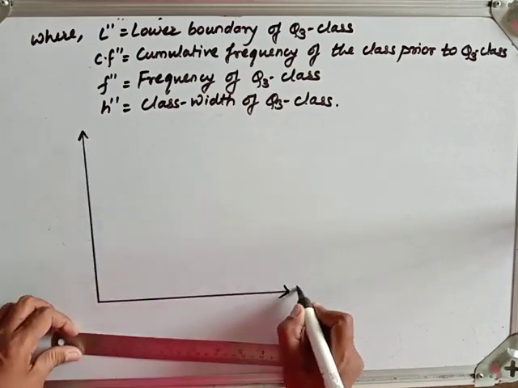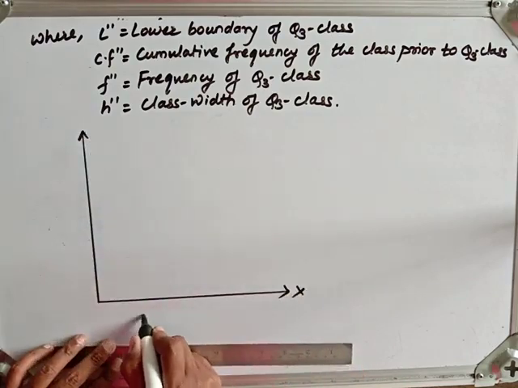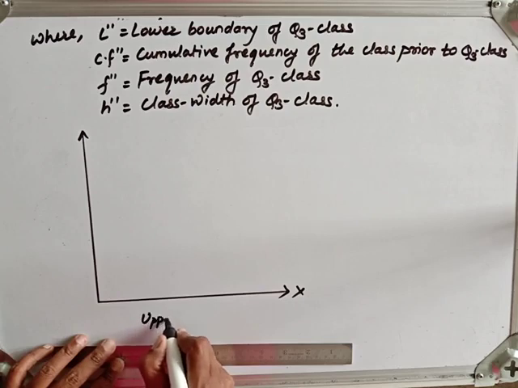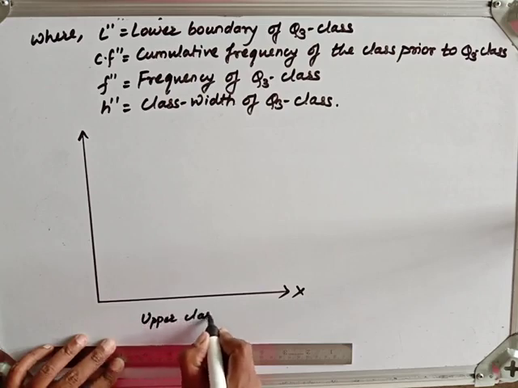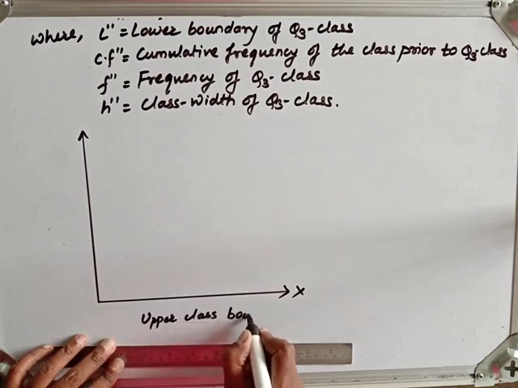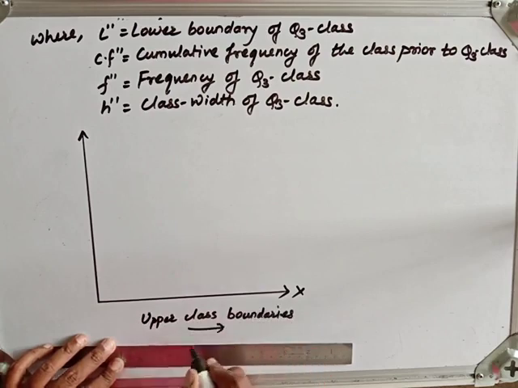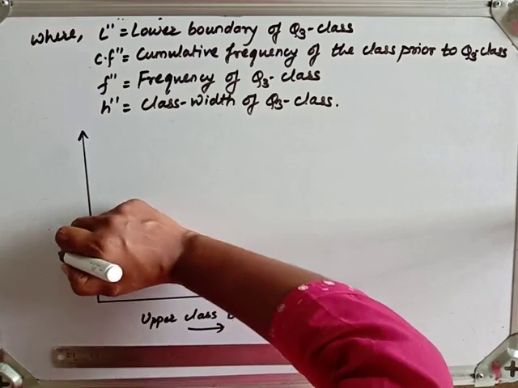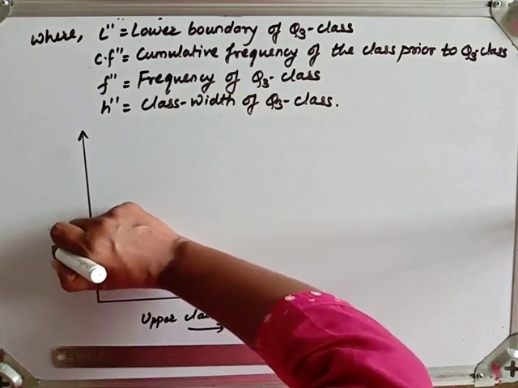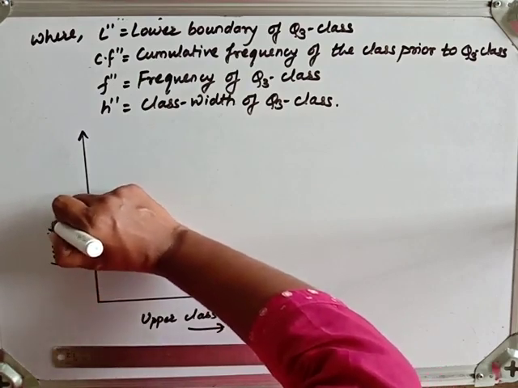So on the x-axis we will write the upper class boundaries, okay, and on the y-axis we will write the less than type cumulative frequencies.